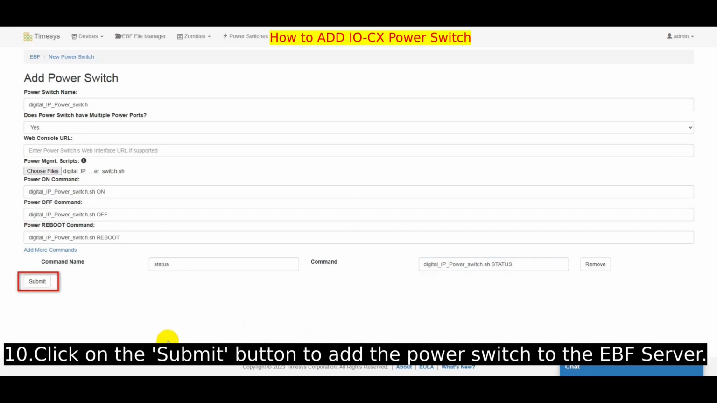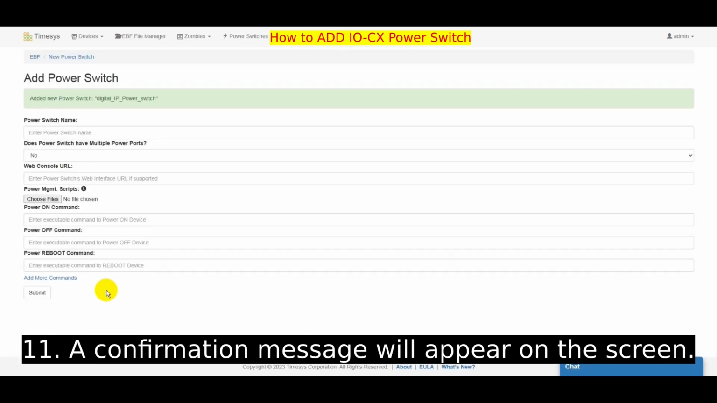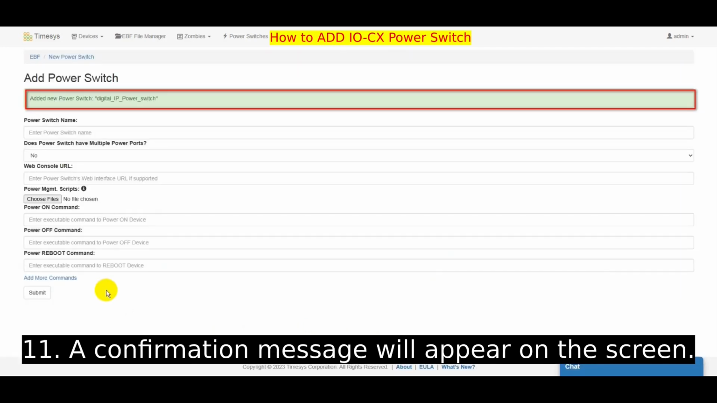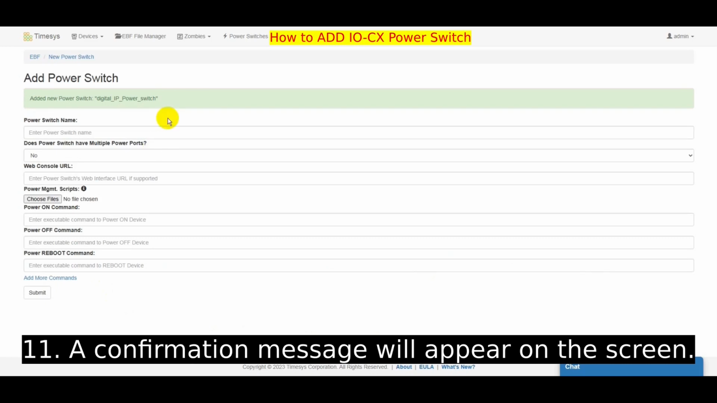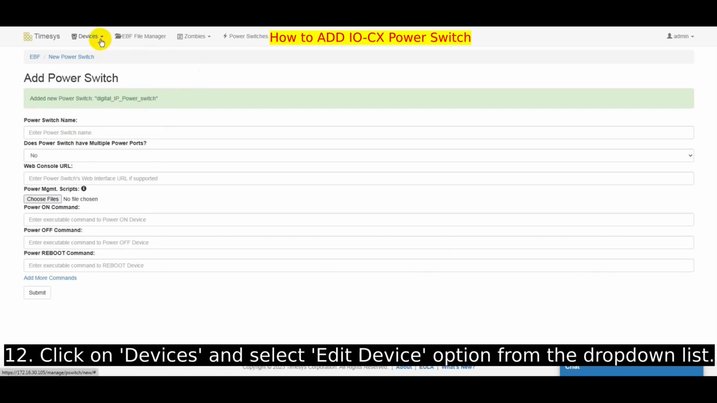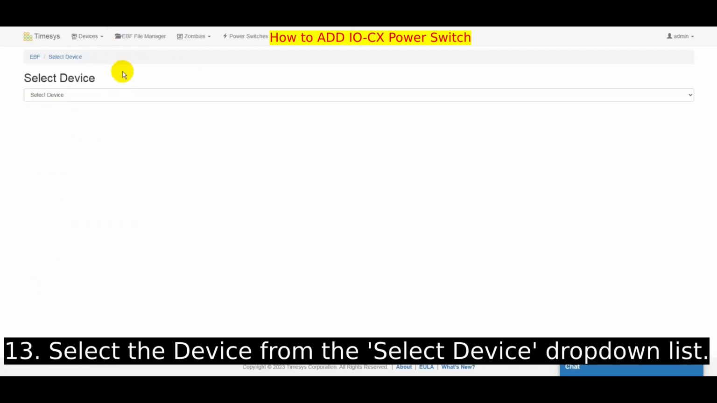Once you are done, click on the Submit button to add the power switch to the EBF server. A confirmation message will appear on the screen, stating that the new power switch has been added. Now, click on Devices option and select the Edit Devices option from the drop-down list. Select the device from the Select Device drop-down list.